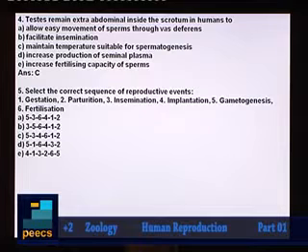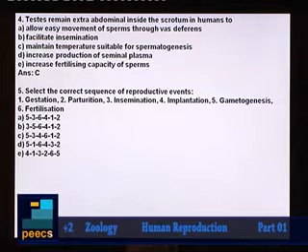The first event in human reproduction will be gametogenesis, and after gametogenesis there will be insemination, and after insemination there will be fertilization, and after fertilization, after formation of an embryo, there will be implantation, and after implantation there will be gestation, that is development of the embryo within the uterus, and finally there will be parturition.